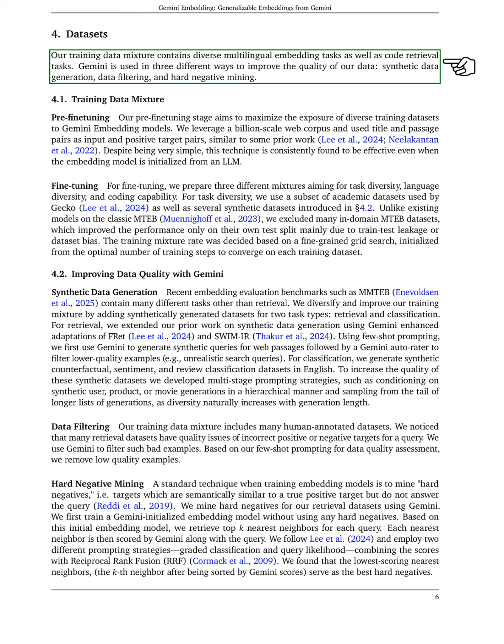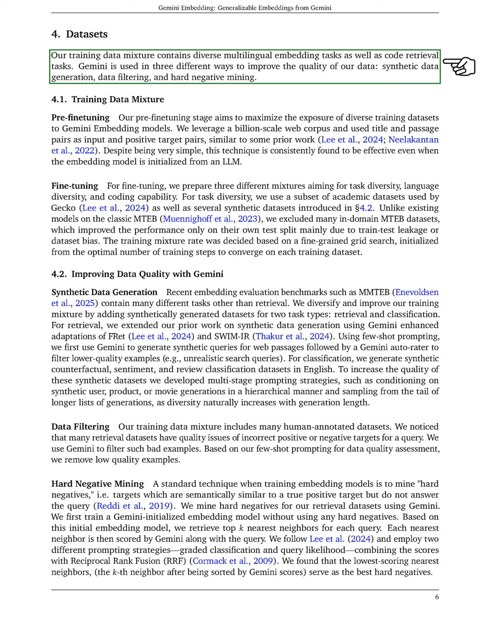To enhance our training mixture, we generate synthetic datasets for retrieval and classification tasks. For retrieval, we build on our previous work by using Gemini to create synthetic queries for web passages and filter out lower quality examples. For classification, we produce synthetic datasets for counterfactuals, sentiment, and reviews in English, employing multi-stage prompting strategies to improve quality.